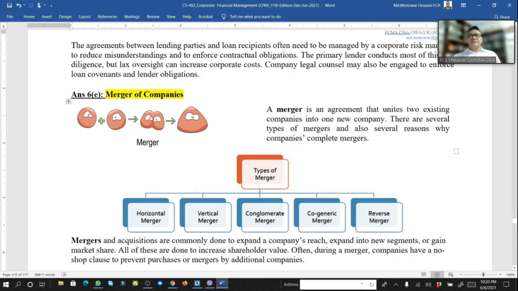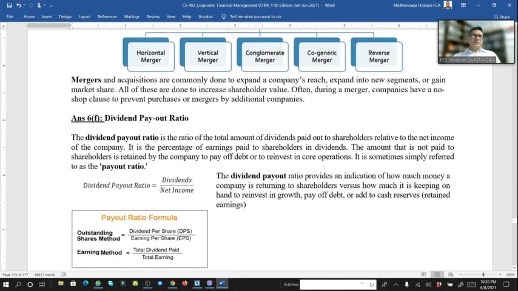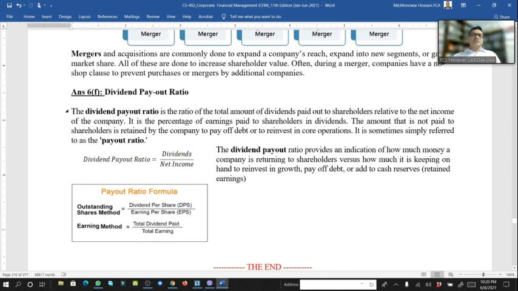So there are different types of merger. We know the merger is an agreement that unites two existing companies into one new company. And another, dividend payout ratio.